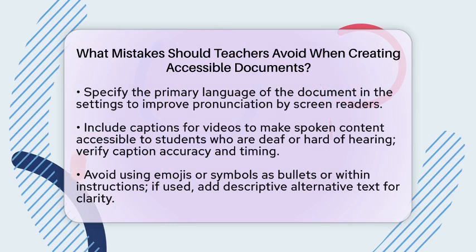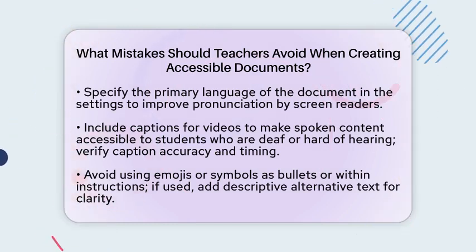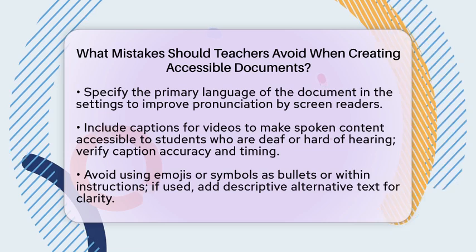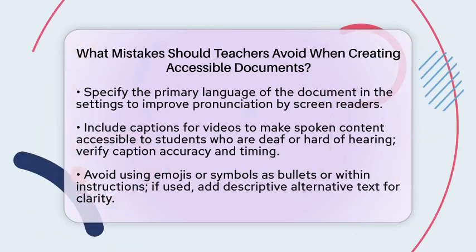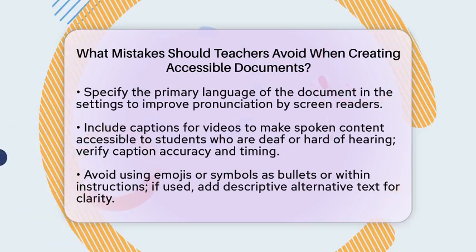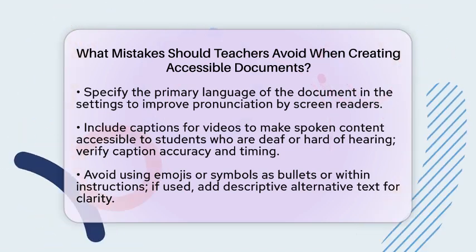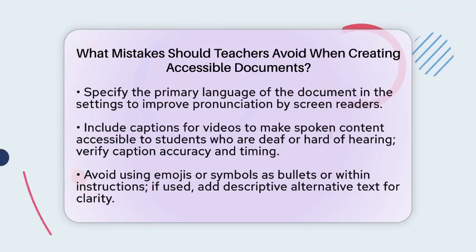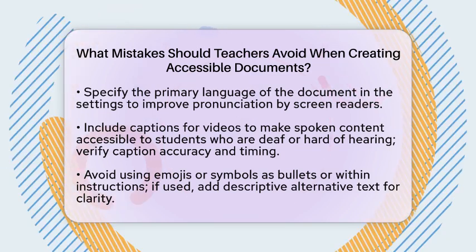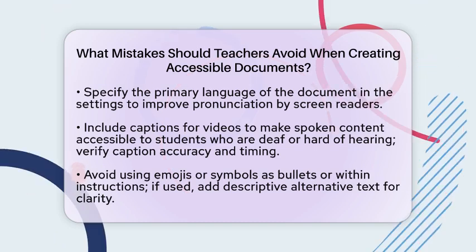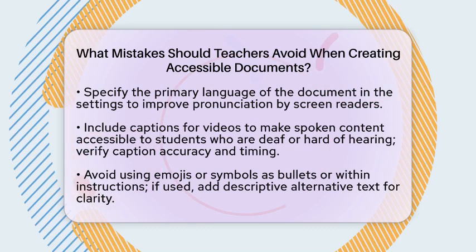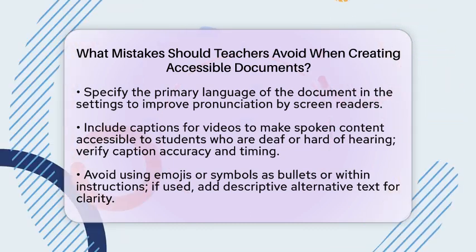Hyperlinks should be descriptive. Instead of saying "click here," use phrases like "download the assignment instructions" or "visit the science resources page." Clear descriptions help students using screen readers understand where the link leads. Always specify the primary language of the document. If you forget to do this, screen readers might mispronounce words, especially in multilingual documents. Set the language in the document properties to improve accuracy.